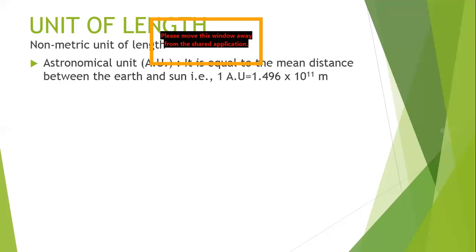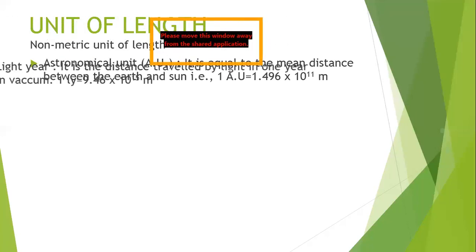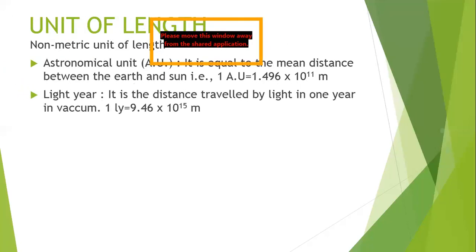So for all the heavenly objects and galaxies, if you want to use the distance between them, then we use the term astronomical unit, which is the mean distance between the Earth and the Sun, and its value is 1.496 × 10^11 meters. The same way we have the light year as well.